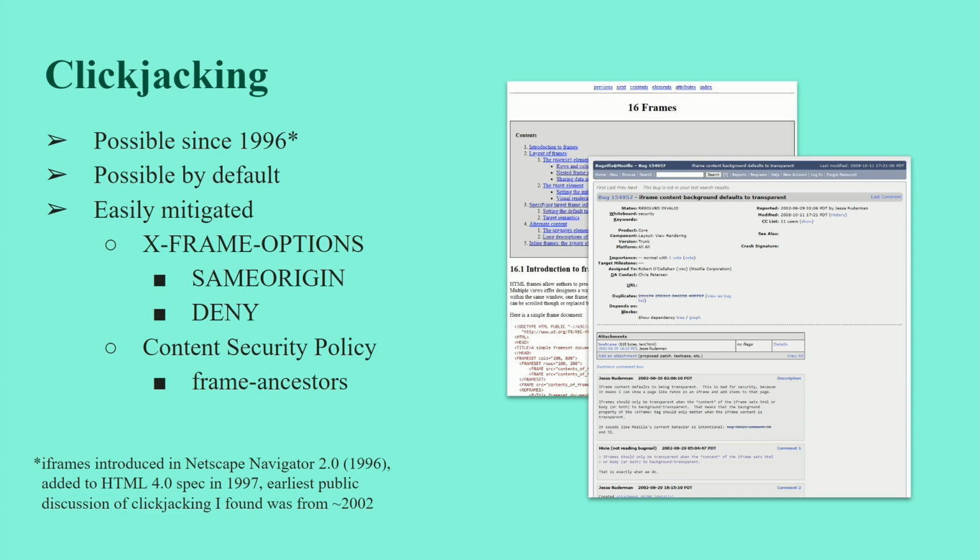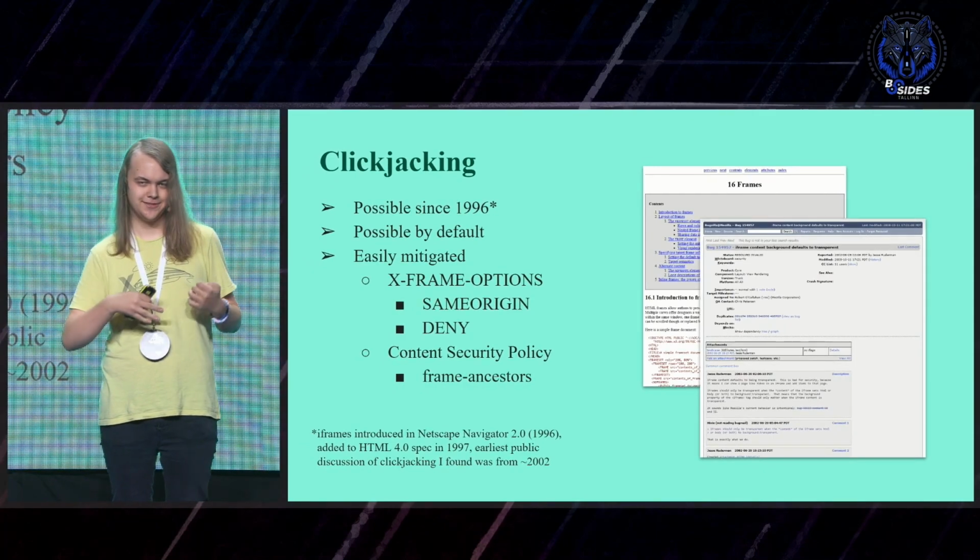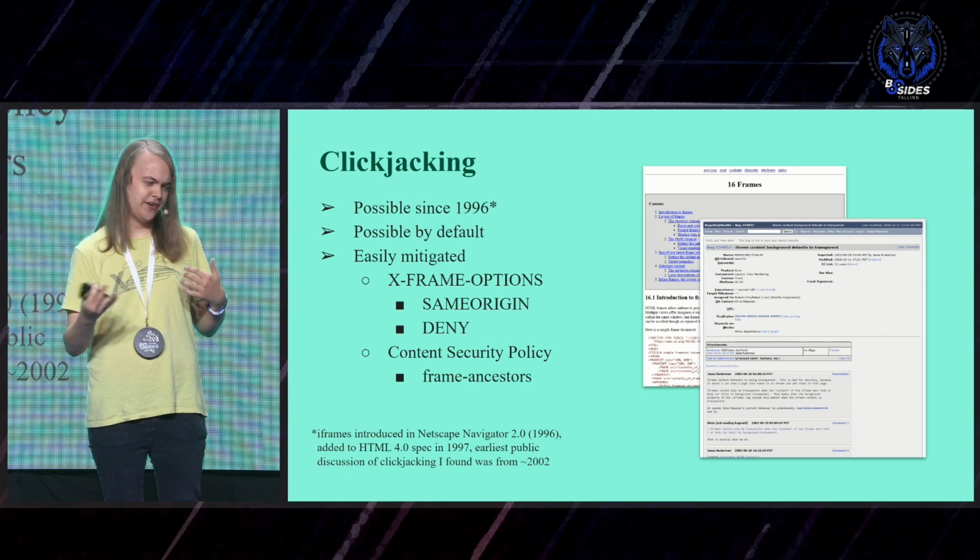But at the same time, because it is so old, it's very well known and very easy to mitigate. So in the past, we've used this X-Frame-Options header, where you can do same origin to only allow framing on the same website, or you can block all framing altogether. And these days, you should instead use Content Security Policy, which is more modern and offers some better security features and customization. But of course, this is a very old attack that's very well known and very frequently mitigated.